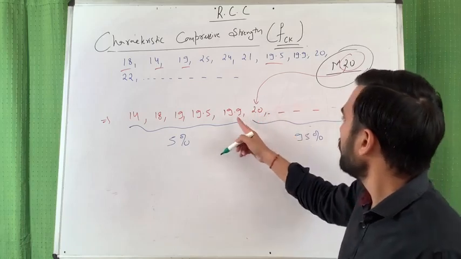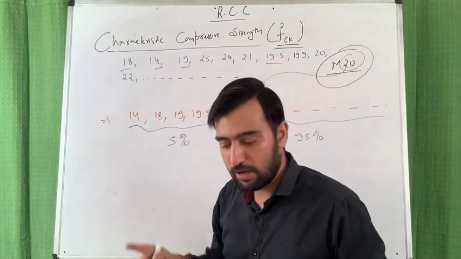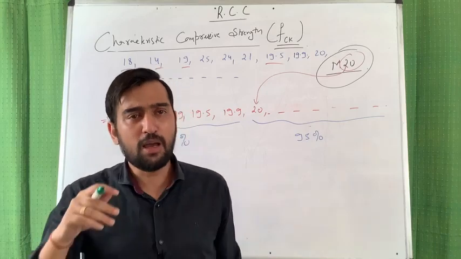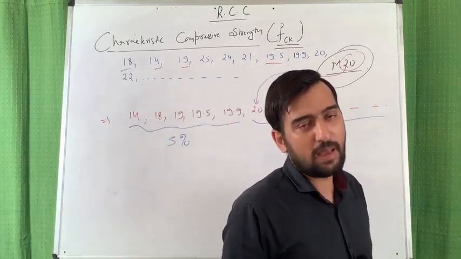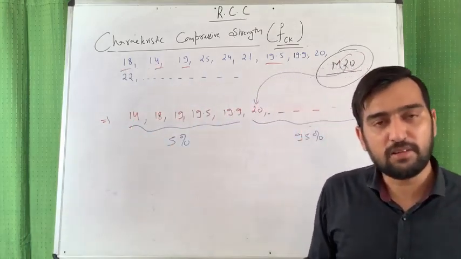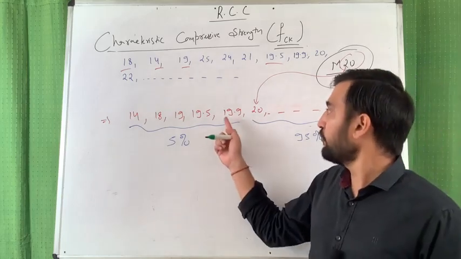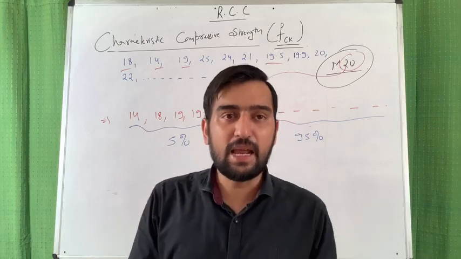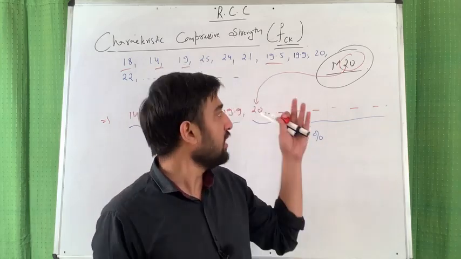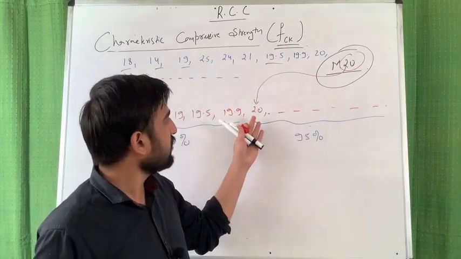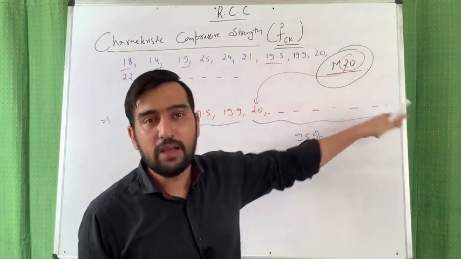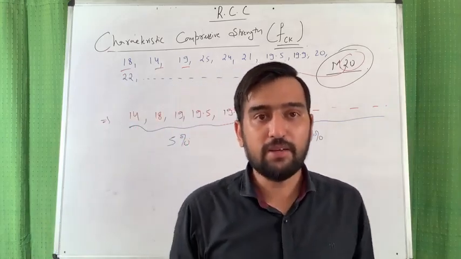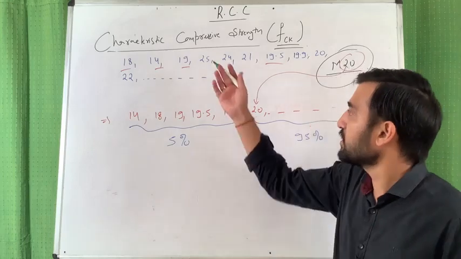This value, below which there are 5 values. Or you can say, if you perform a test on 100 samples, only 5 samples are failing here, and the remaining 95% of the time the compressive strength is coming either 20 or greater than 20. So friends, that's why we define characteristic strength like that.